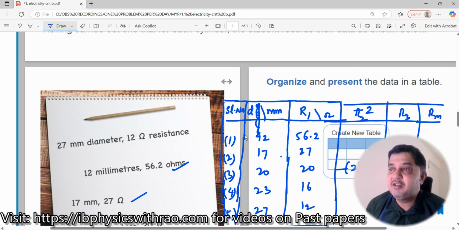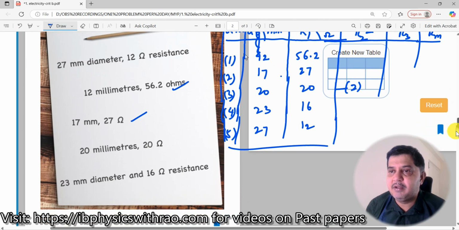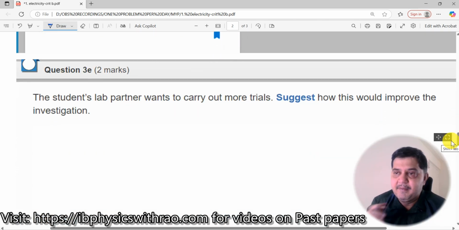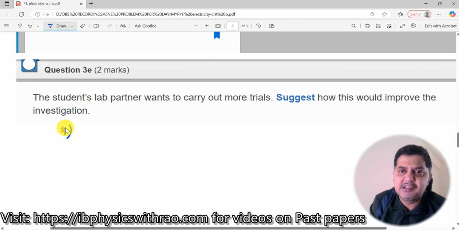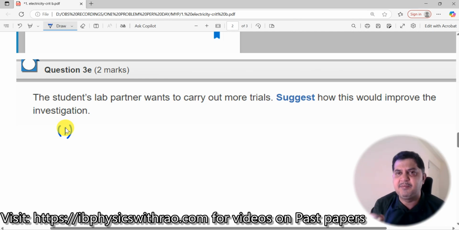Now, why do we need to do it? Why should I waste my time in doing this? That's the question over here. Suggest how this would improve the investigation. So first, you are conducting an experiment using electricity. When you do it with electricity, there is a possibility of connectivity issues, or as time proceeds, since electrical current is passing through it, the element might get heated up, and the resistance will also increase, right?